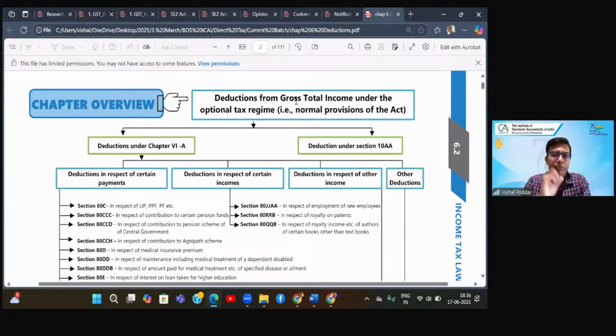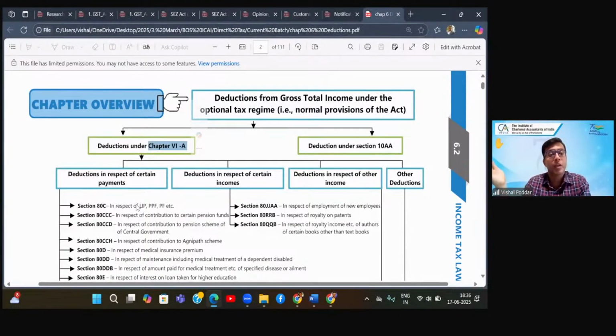Second is the old scheme. Now, interestingly, as you understood when I explained at the start, this chapter was not there in the law originally. So originally, law was simpler. However, with passage of time, different governments, different thought processes started coming in. So this chapter was introduced to give benefits in the form of deduction. Now, you will say, sir, such type of benefits were not there.